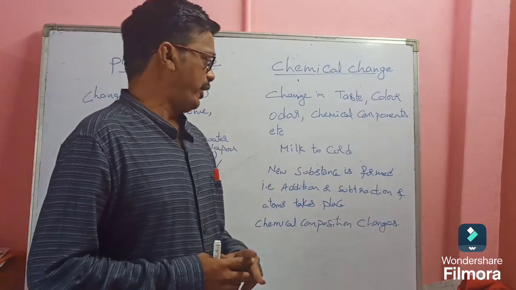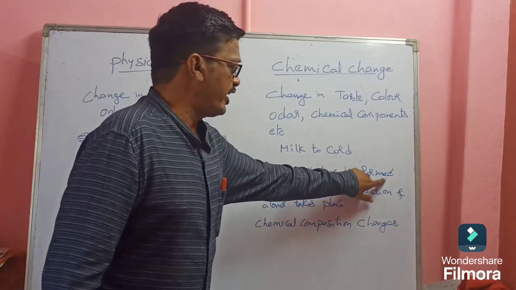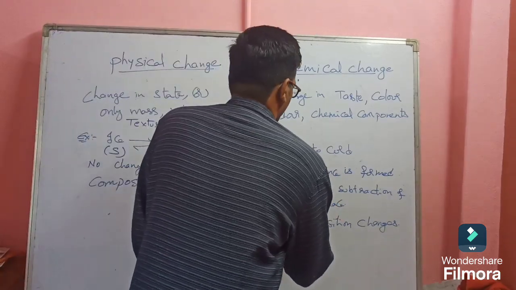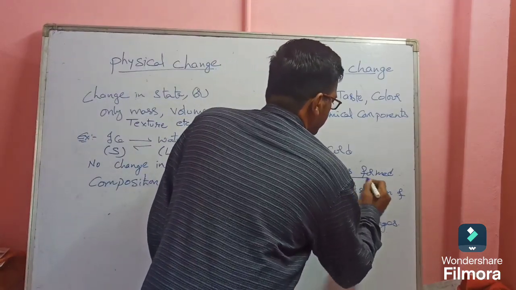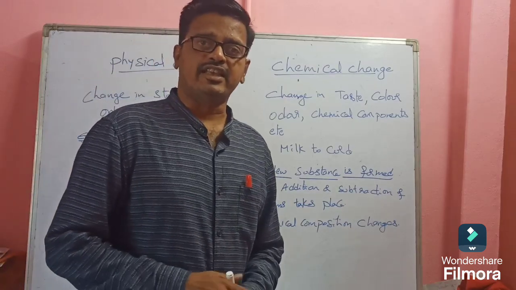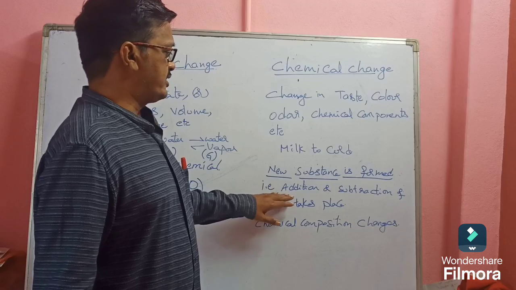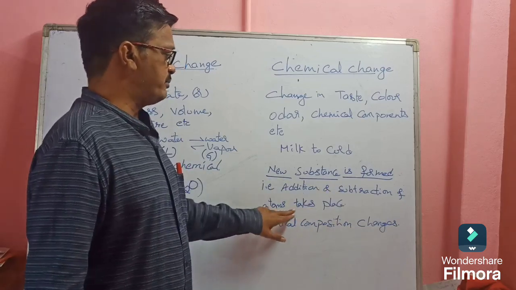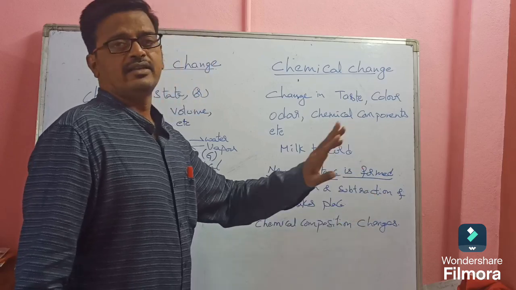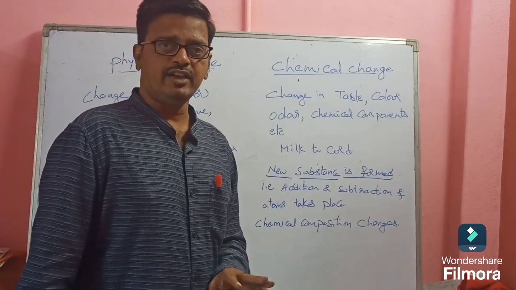Okay. So in a chemical change, there is always a new substance formed. Underline this word. So how do we identify a chemical change? If a new substance is formed, then we can say it is a chemical change. Clear? That is, addition or subtraction of atoms takes place, or the chemical composition is changed. Understand?